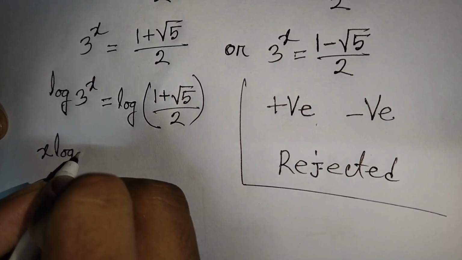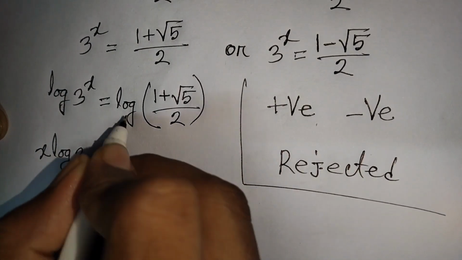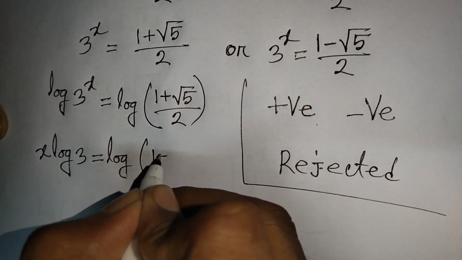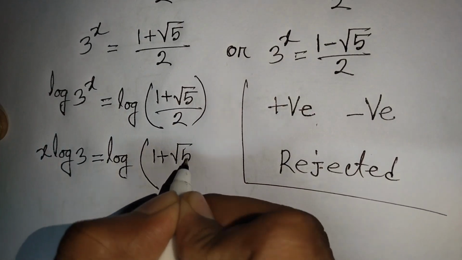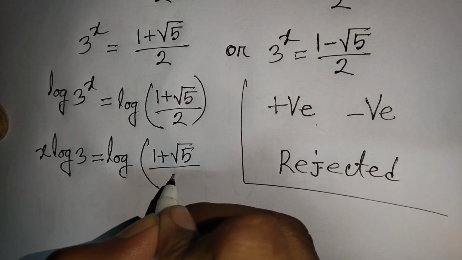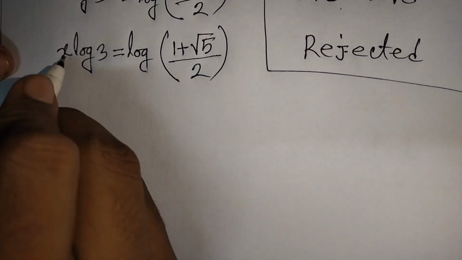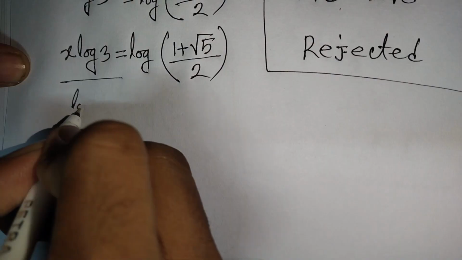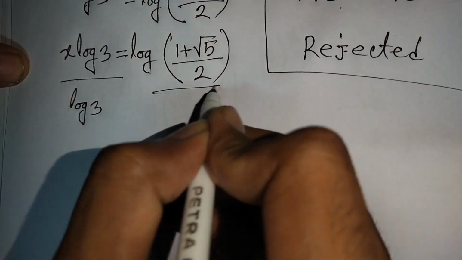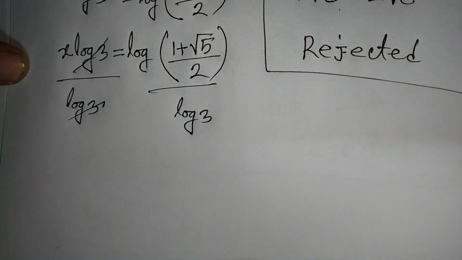Now this power x will move to the front, so you can write here x log 3 is equal to log of 1 plus square root of 5 divided by 2. Now we need the value of x, so we divide by log 3 on both sides. So this log 3 will be cancelled.